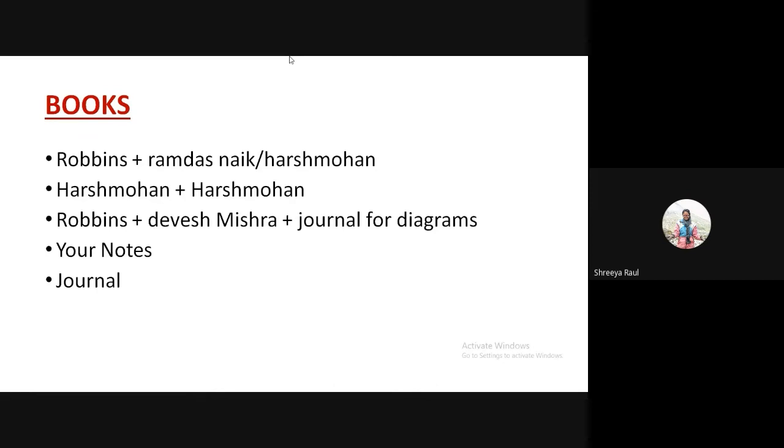The journal has some good points, some good chapters related to hematology and general pathology. So it's better if you just go through it and see what all is given, because whatever content is given in the journal, your clinical pathology journal, it's all from the important topics.